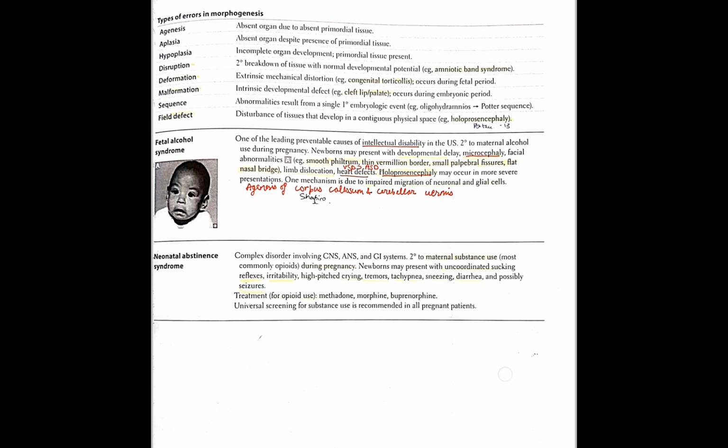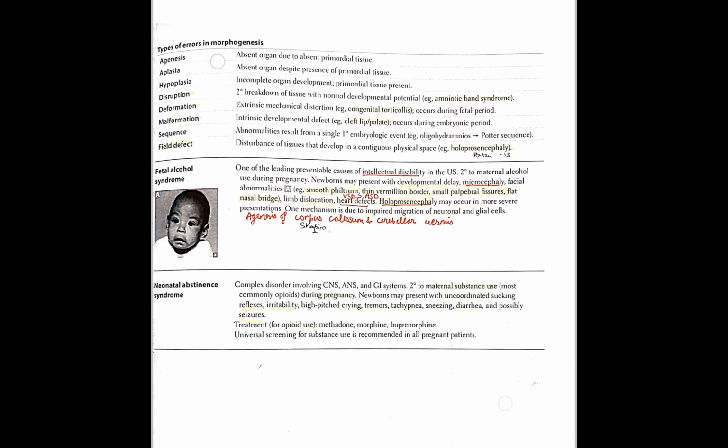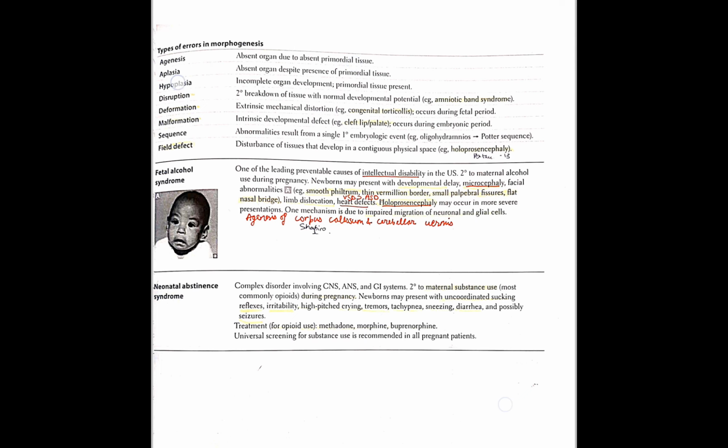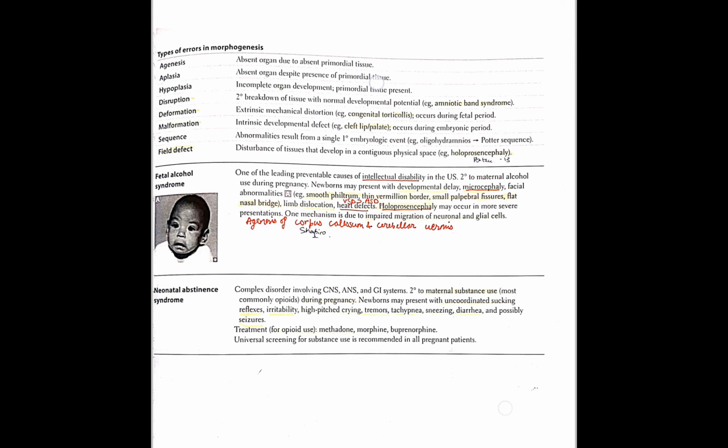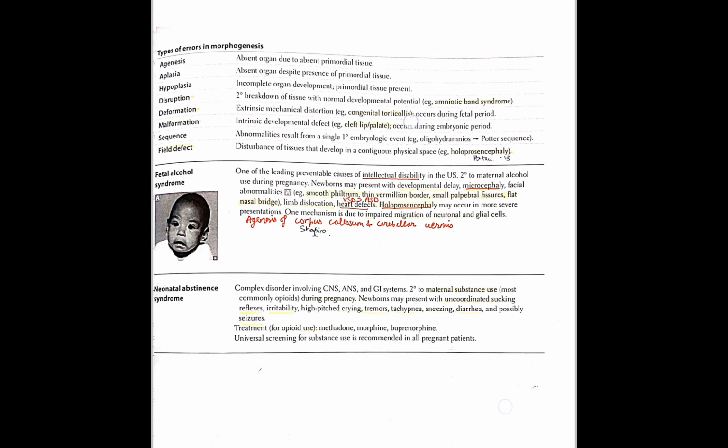Now let's see a little more about the types of errors which can occur. Agenesis: absent primordial tissue. Aplasia: absent organ despite presence of primordial tissue. Agenesis means the primordial tissue was not there. Aplasia means the primordial tissue was there but still did not develop. Hypoplasia means the primordial tissue is present but there is incomplete organ development. Disruption is secondary breakdown, like amniotic band syndrome. Deformation is due to extrinsic mechanical distortion. Example: congenital torticollis.